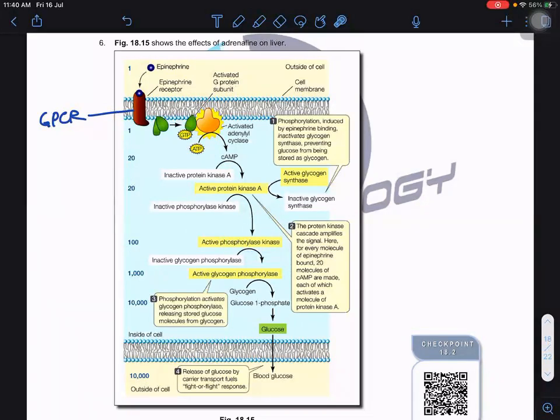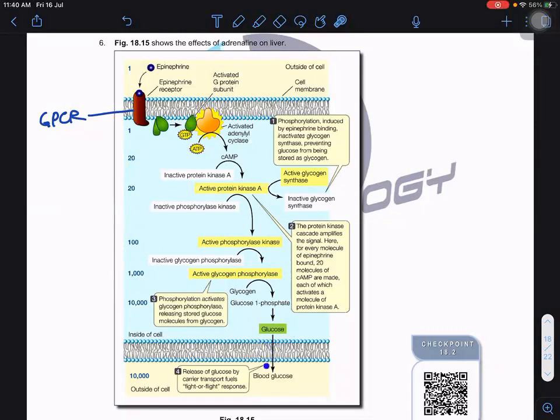One of them activates protein kinase A, and for one protein kinase A you can see a 5-fold amplification. You get active phosphorylase kinase, then 10-fold, 1,000-fold. So every time you amplify the signal. From active protein kinase A to activating phosphorylase and glycogen phosphorylase, at the end you get glucose.